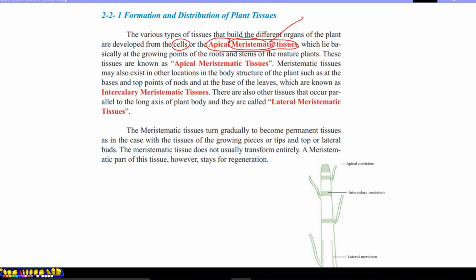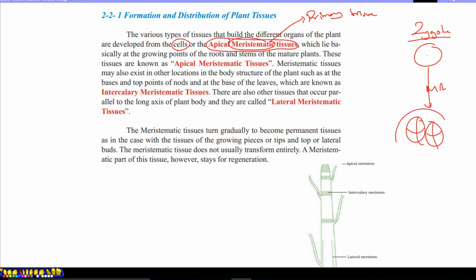Meristematic tissue is the primary tissue in the plant body. We know each organism mainly forms by sexual reproduction, in which male and female reproductive cells fuse to form a zygote. The zygote, one single cell with the total number of chromosomes, passes through mitosis to form two cells, and again these two cells divide to form 4 and 8, and so the number of cells increases, making a group of cells.